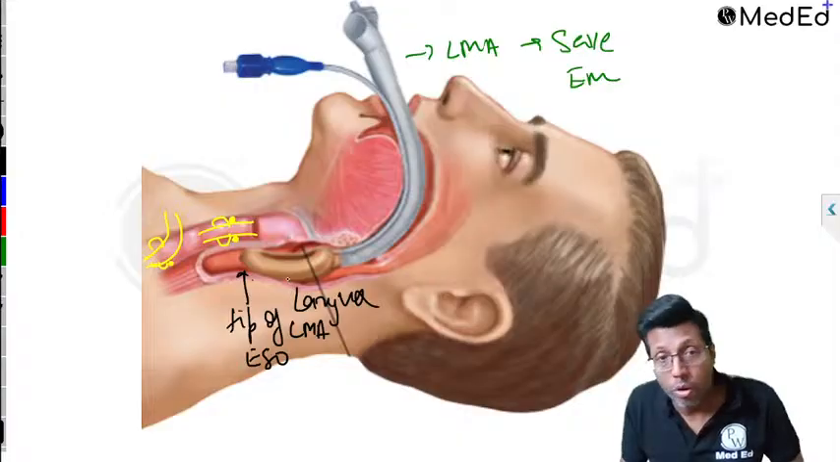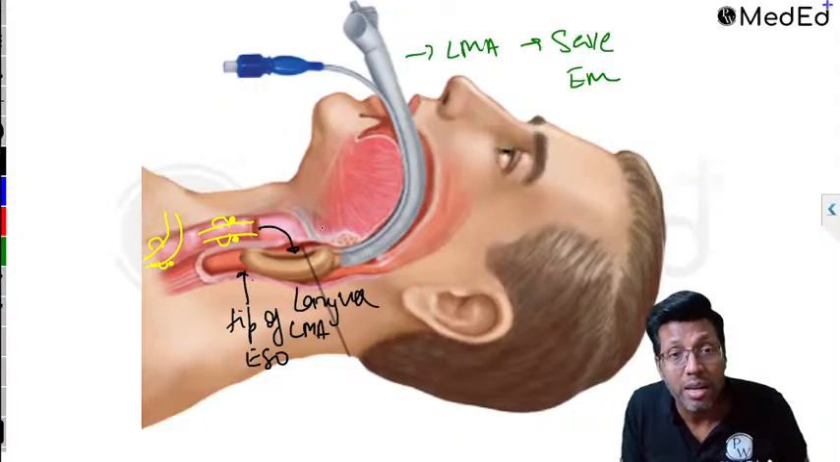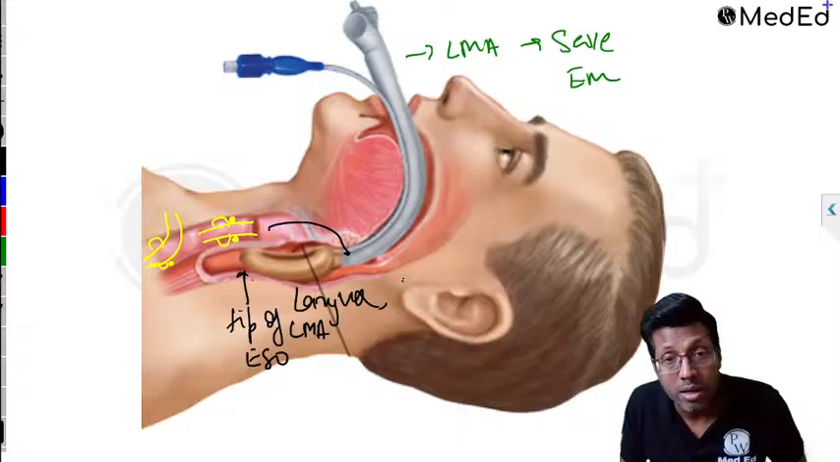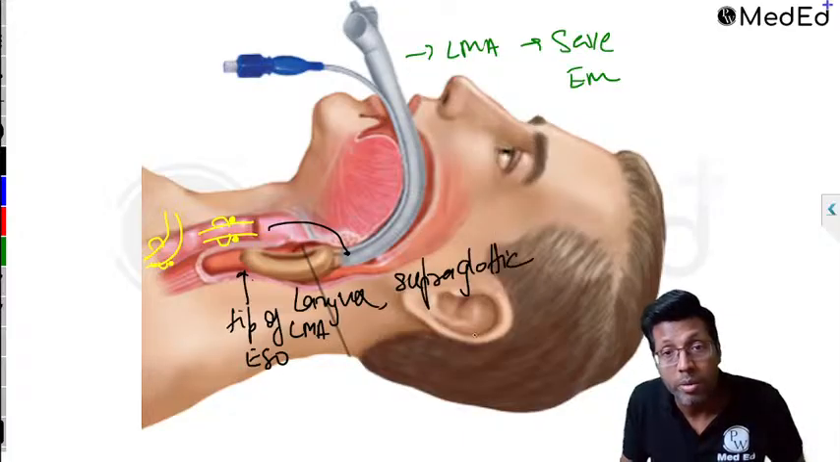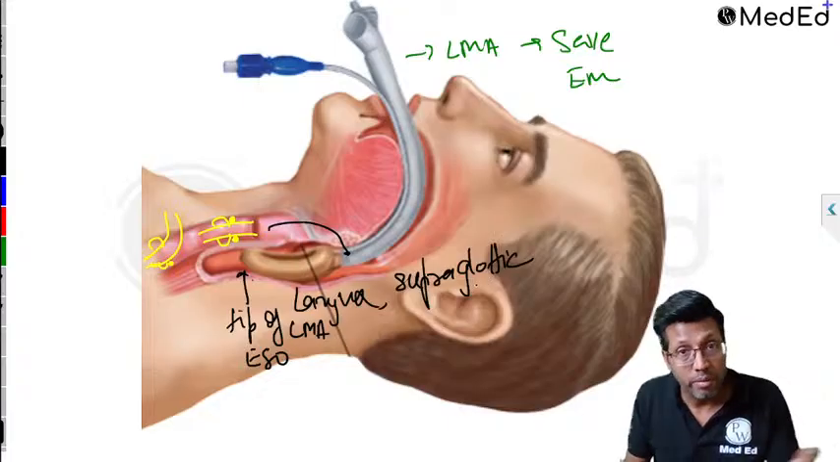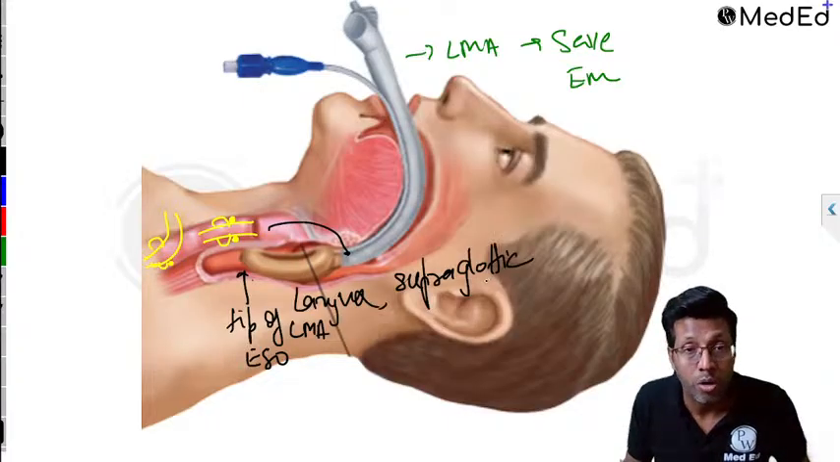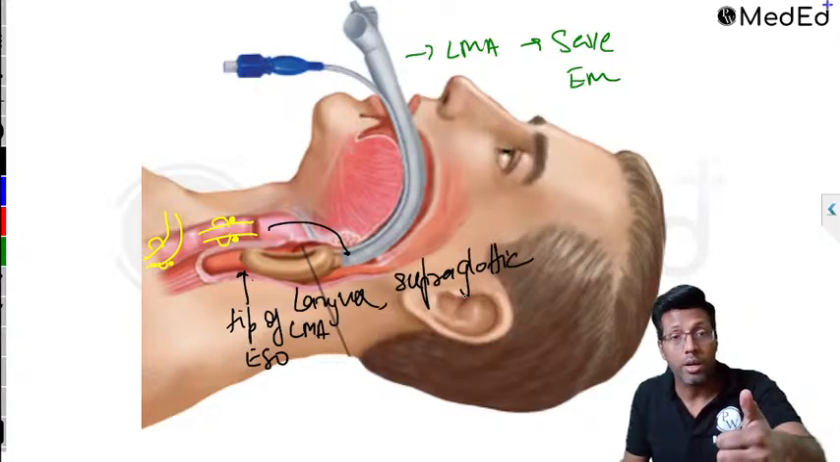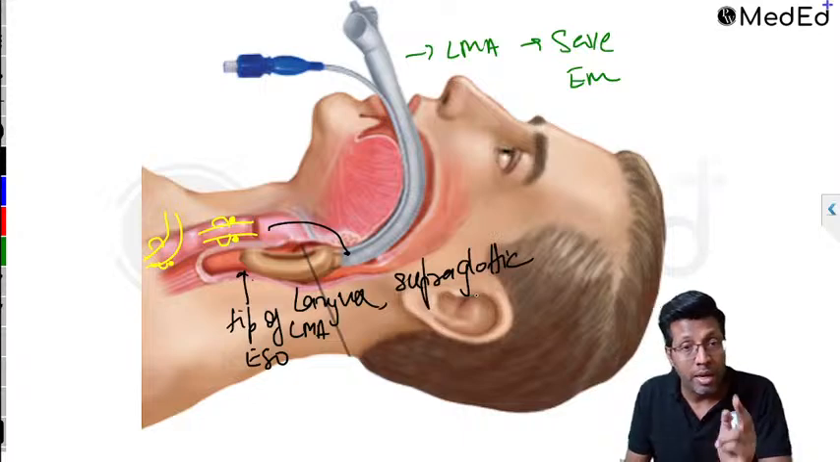But the most important point is that it lies outside the trachea, because of which it is called a supraglottic device. Supraglottic means outside the trachea. The device is outside the trachea, hence it is called supraglottic. So it is supraglottic, lying in the larynx, and the tip of the LMA lies at the esophagus.